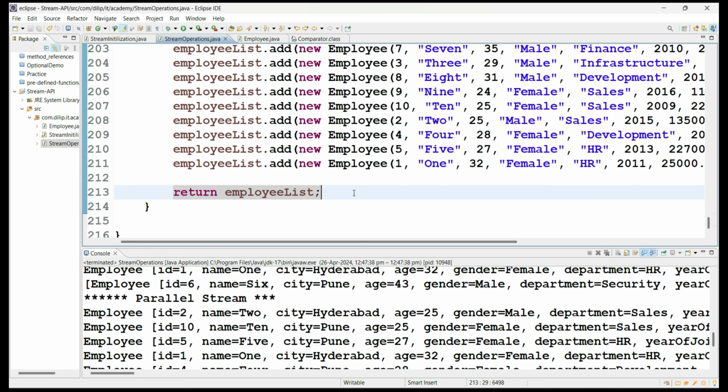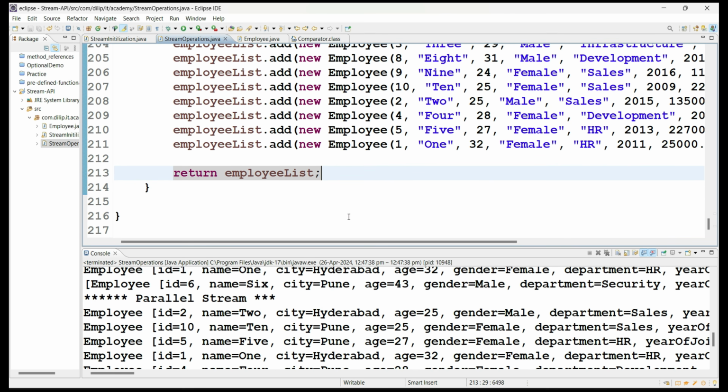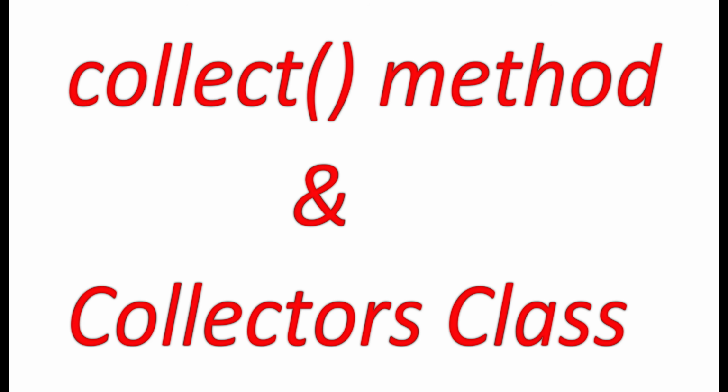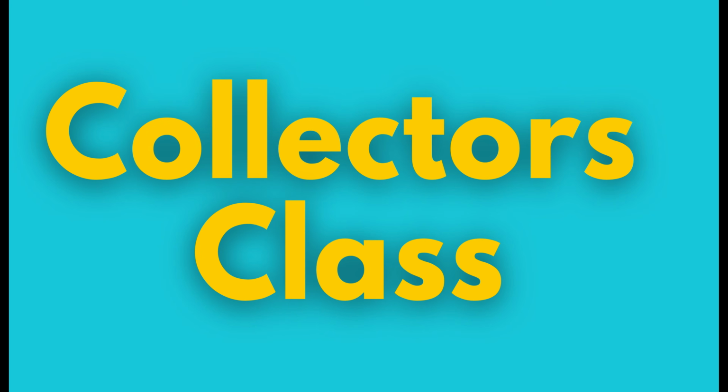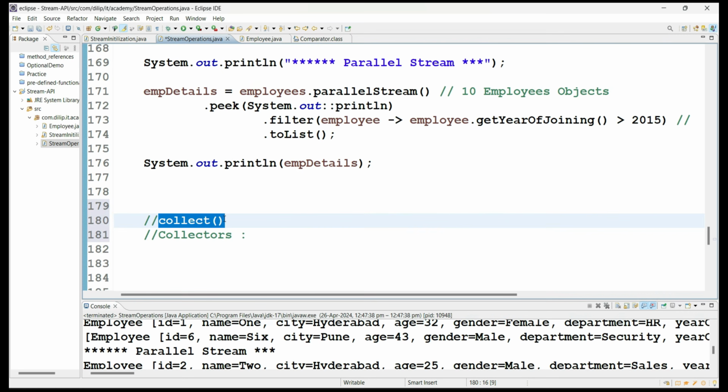One is either sequential stream or parallel stream we can create. So now let's move to the most important method called the collect method from the stream API. Before knowing the specialization, we have a class called the Collectors class. This class will be specifically used as part of this collect method inside the stream operations.